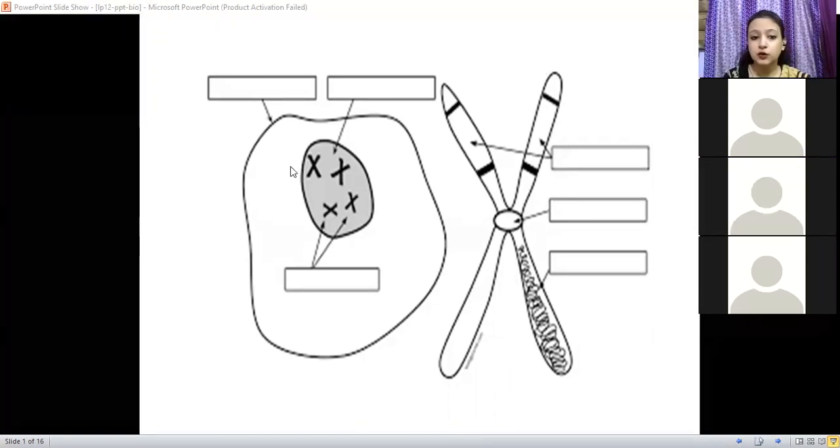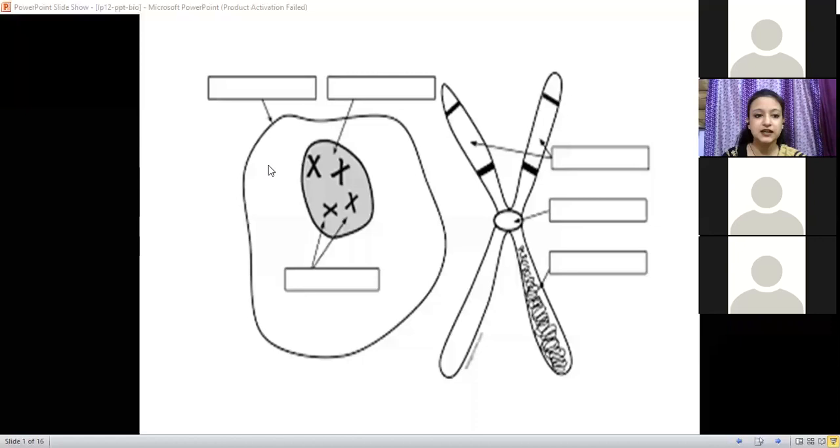Okay, and the chromosomes, where are the chromosomes present? Yes, raise your hand to answer. Yes, Arjita. Ma'am, in the nucleus. Yes, very good. The chromosomes are present in the nucleus of a cell. So, what is the chromosome made up of?